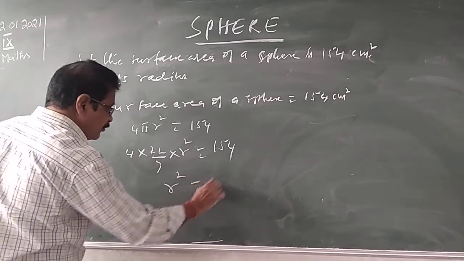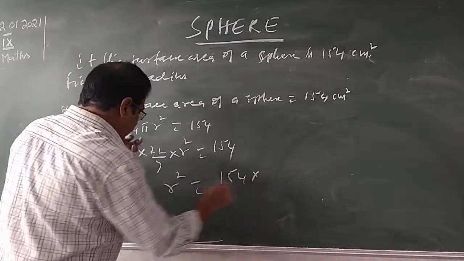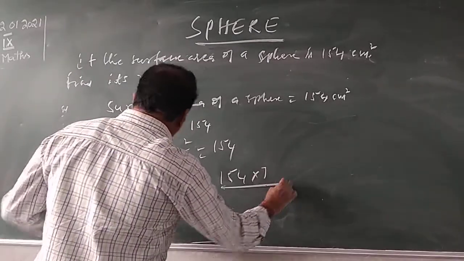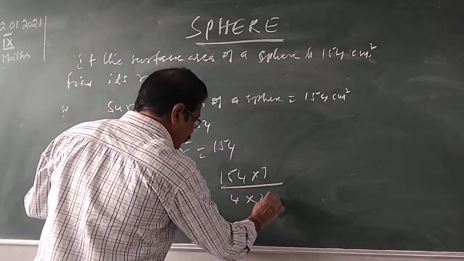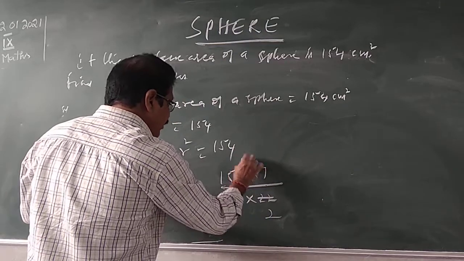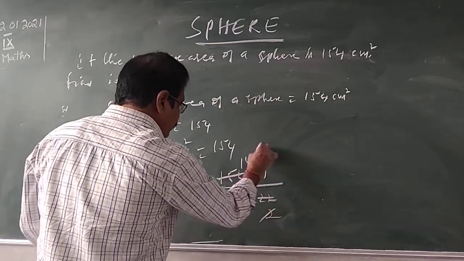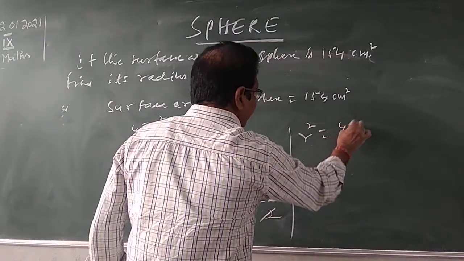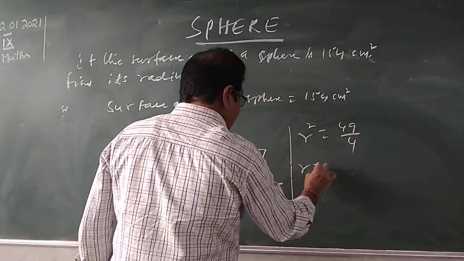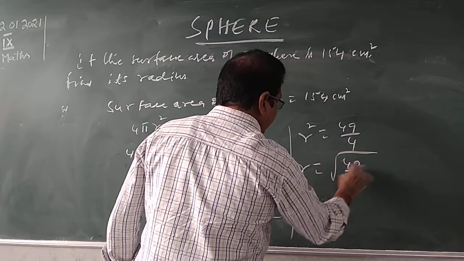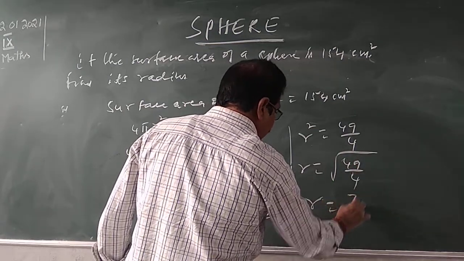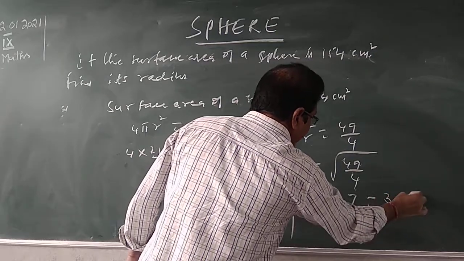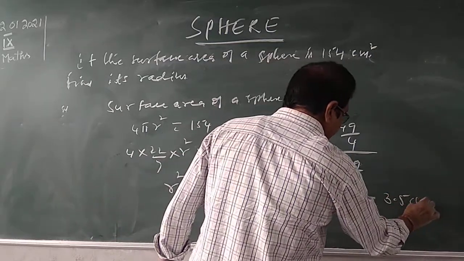r square, find out. 154. The denominators become numerators, numerators become denominators. 7 by 4 into 22, 11 to 11, 1, 11, 4. So r square is equal to 49 by 4. r is equal to square root of 49 by 4. Square root of 49 is 7, square root of 4 is 2. So r is 7 by 2, which means 3.5 centimeters.